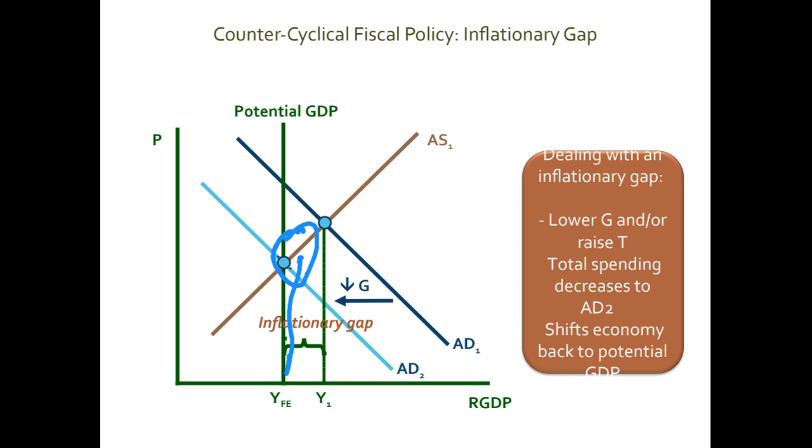So this is the first philosophy: if you have two problems, inflation and unemployment, just use government spending and taxes to fix these two problems. Of course, in the recessionary gap situation, you run a deficit. In an inflationary gap situation, you run a surplus.